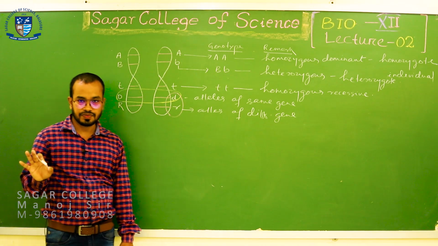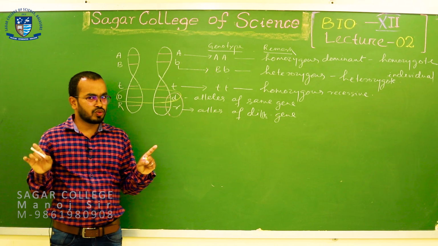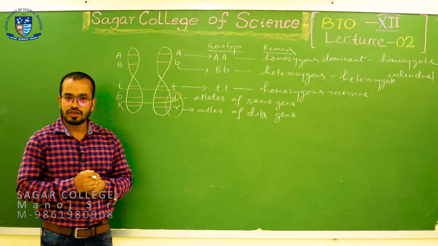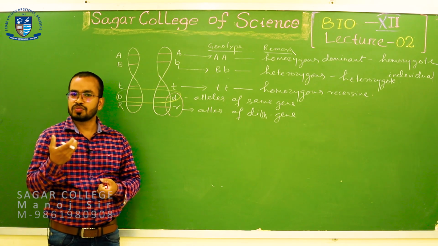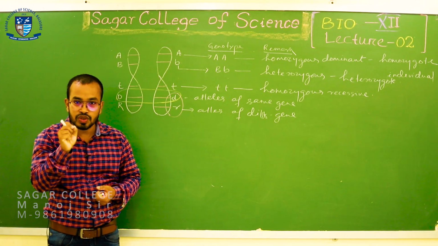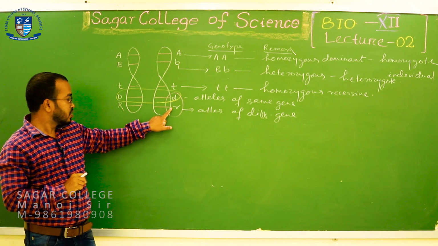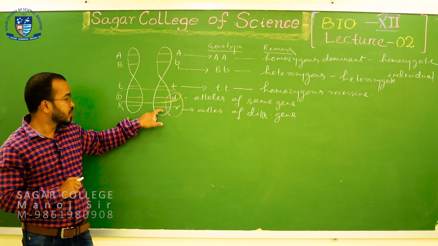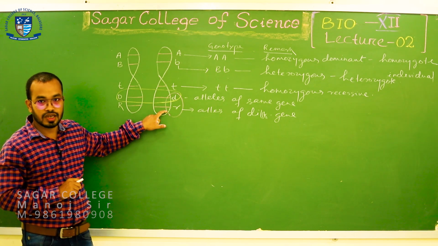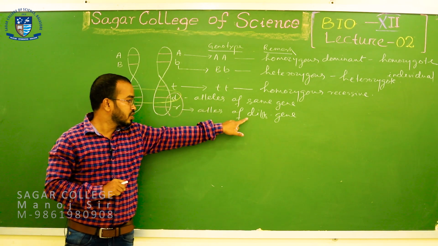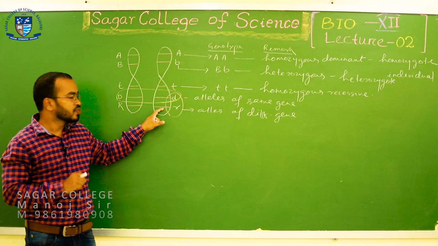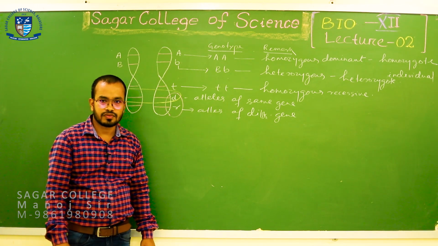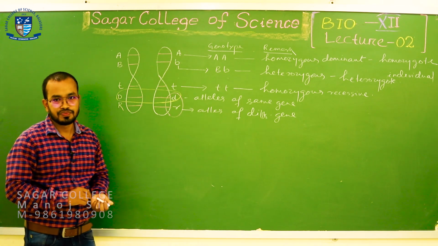This part is clear. So, alleles of the same gene pair are similar alleles at the same locus and belong to a homologous pair of chromosomes, but different alleles of different genes are present on the same chromosome at different loci. You see, these genes have different loci, but are present on the same chromosome. Is it clear? So, alleles of different genes are present on the same chromosome, or it may be a different chromosome, but at different loci. I think this part is clear to everybody.